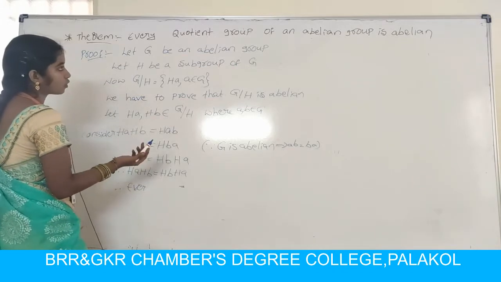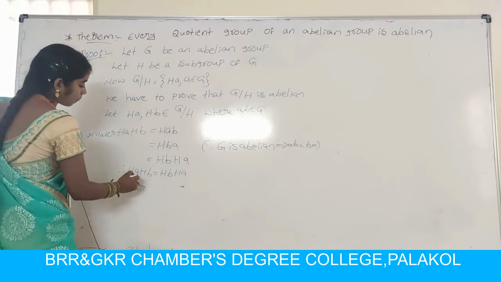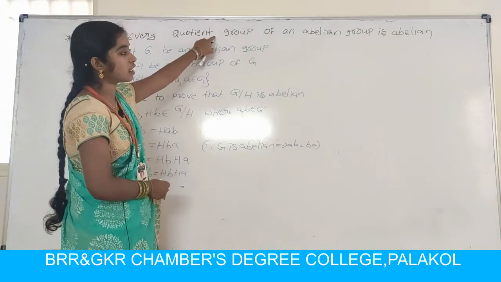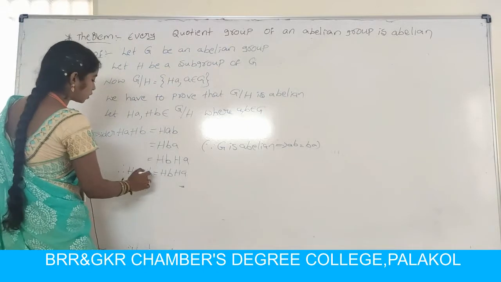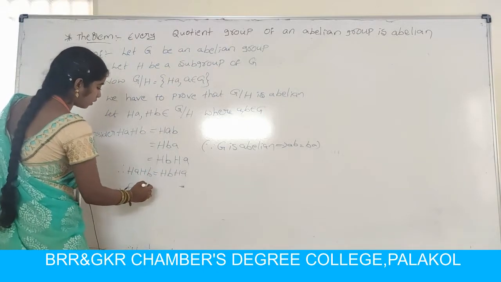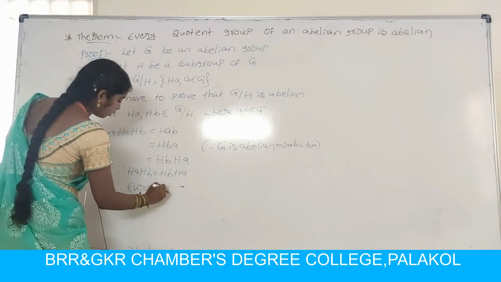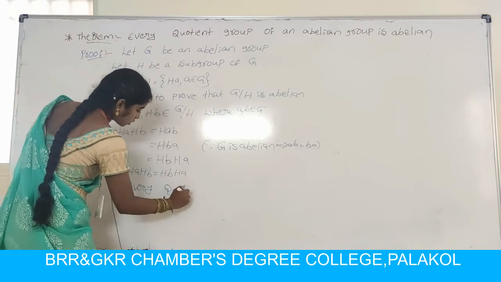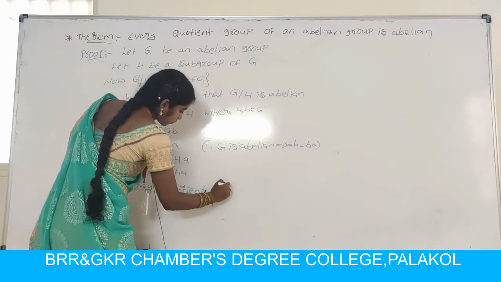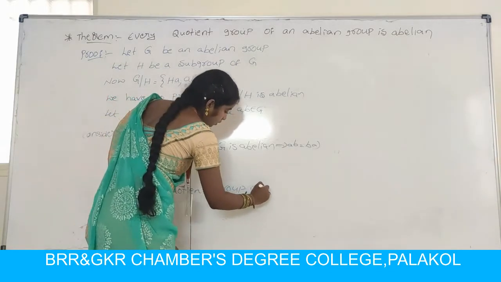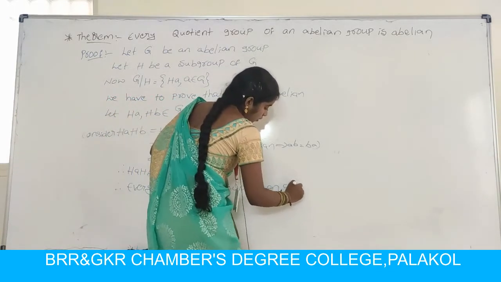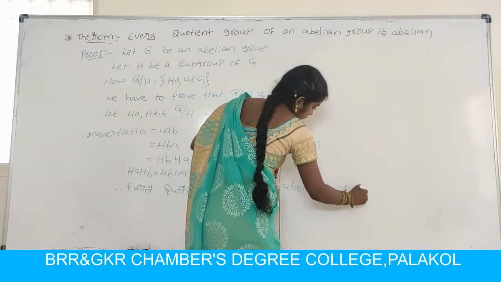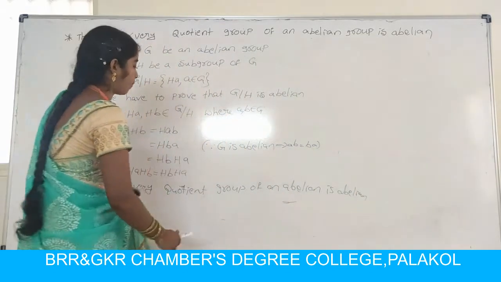Already Z is a group, so Z by H is a group. Every quotient group of an abelian group is abelian, so Ha Hb is equal to Hb Ha. Therefore every quotient group of an abelian group is abelian. So, next theorem.